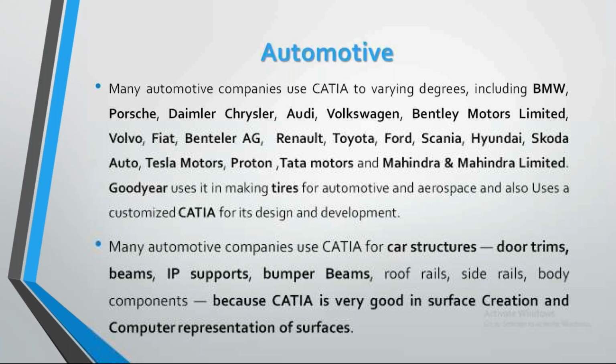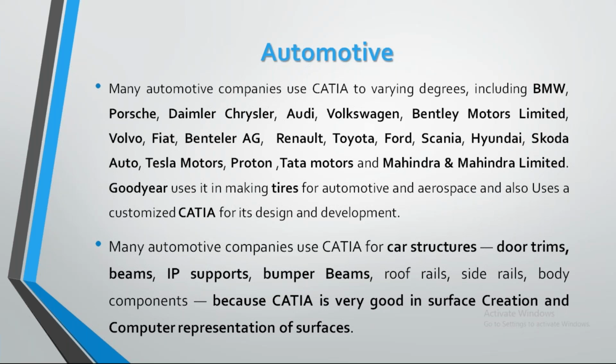BMW or Audi or Toyota, Ford, and Tata Motors, Mahindra and Mahindra. So these are all the companies you already know. Almost all the companies are using CATIA at different levels. Why am I saying different levels? For example, Goodyear is using CATIA for making tires, or some other company is using it for their own purpose, not the entire design. But those are the companies using CATIA.